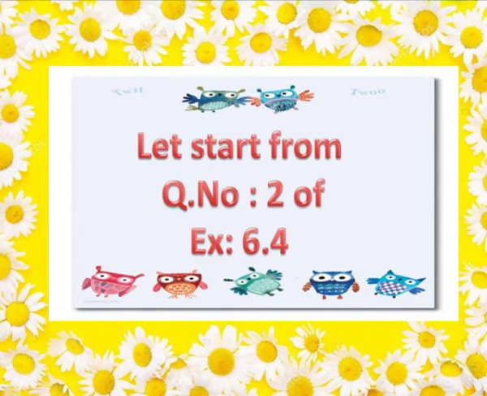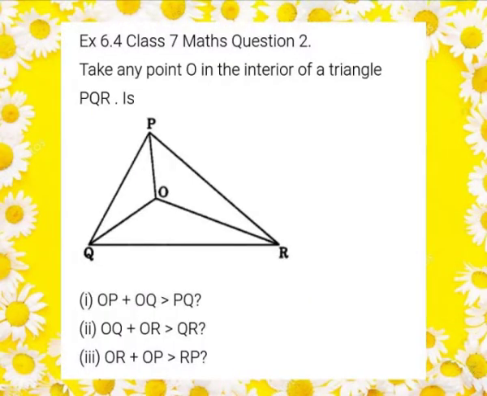Now let's start from question number 2 of exercise 6.4. Take any point O in the interior of a triangle PQR. Is OP plus OQ greater than PQ? Second subdivision, OQ plus OR is greater than QR. Third subdivision, OR plus OP is greater than RP.